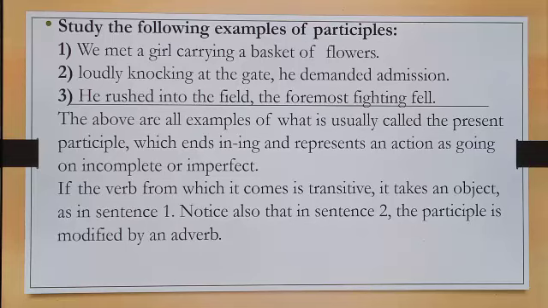All these sentences are examples of the present participle, which ends in ing and represents an action as going on, incomplete or imperfect. If the verb from which it comes is transitive, it takes an object as in sentence 1. Notice also that in sentence 2, the participle is modified by an adverb.